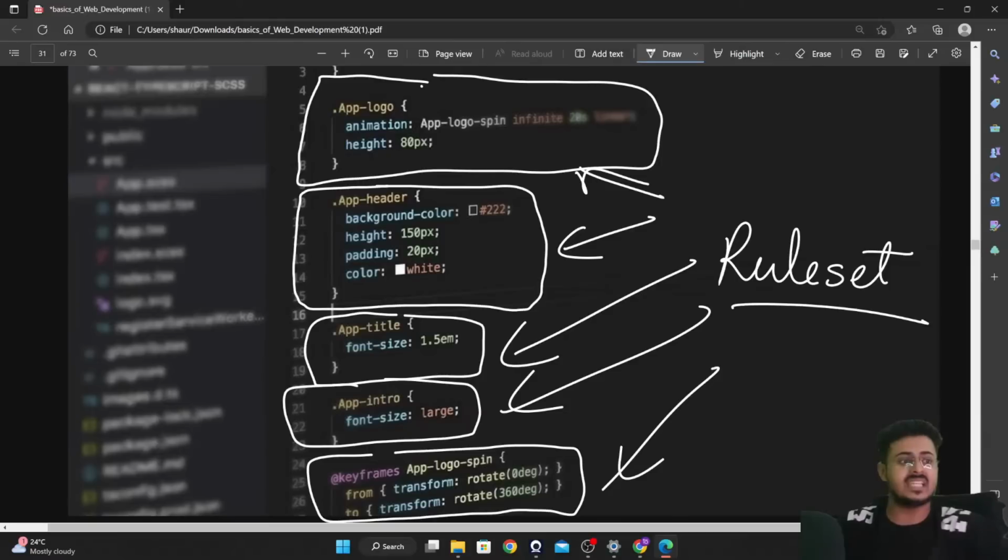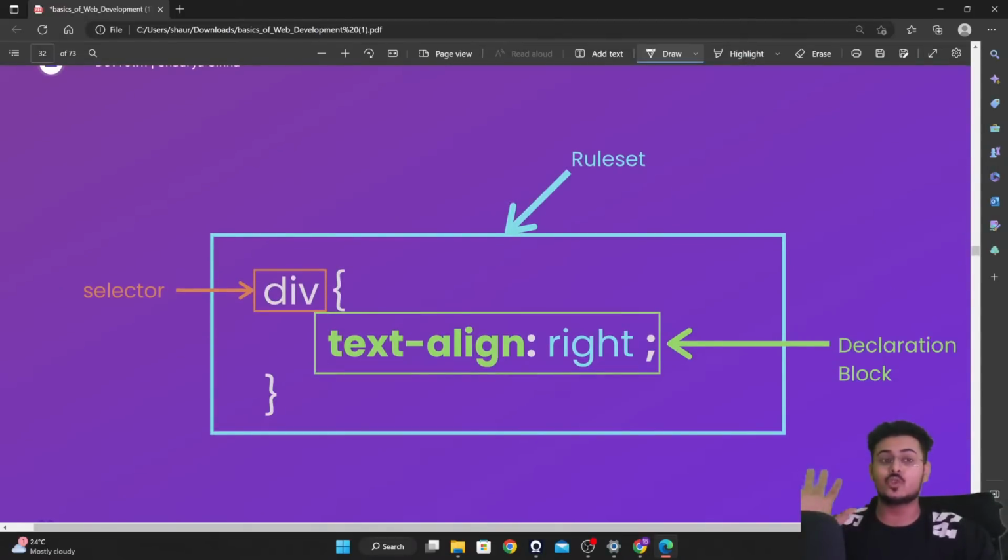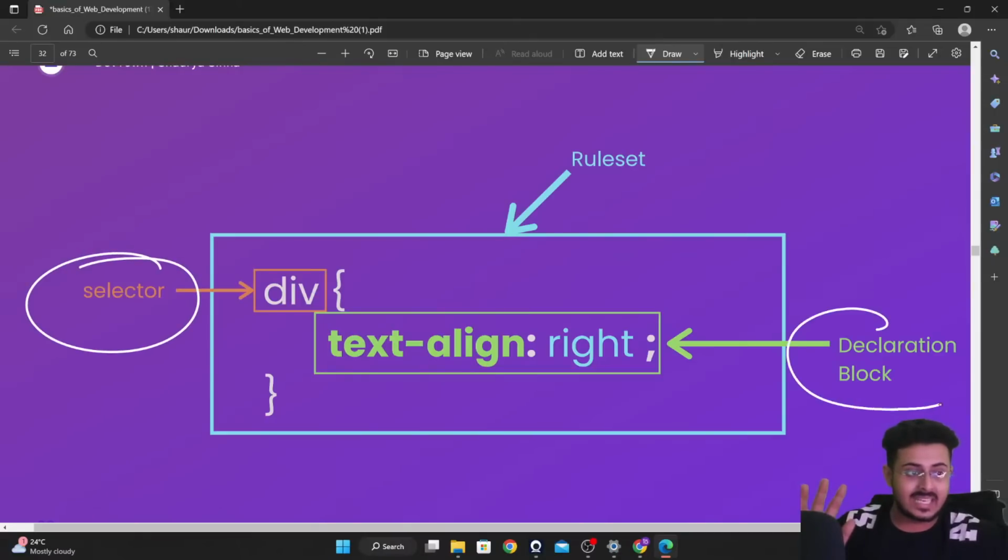Are you guys able to understand this? Please let me know. Now, please, guys, if you don't know this, remember this. In an interview, you can't say a block of CSS code. You have to use these technical terms, guys. Remember these. Now, inside of every rule set, there are two parts: the selector and the declaration block.